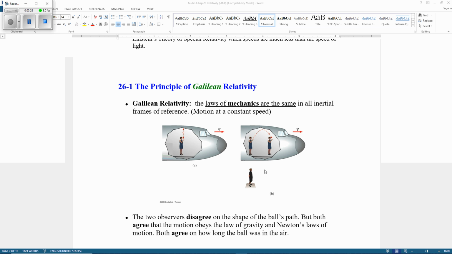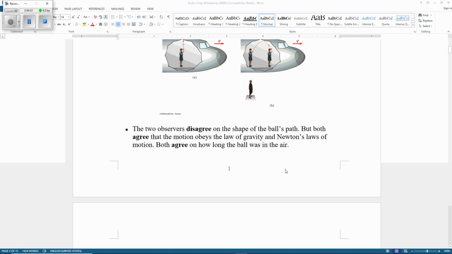So who's right? Both, because you are both in an inertial frame of reference. You agree on something, for example that the time it goes up and back is the same as he measured. From here to there will take the same time. But when we study special relativity, you're going to find that even the time is not the same. So that is classical relativity.